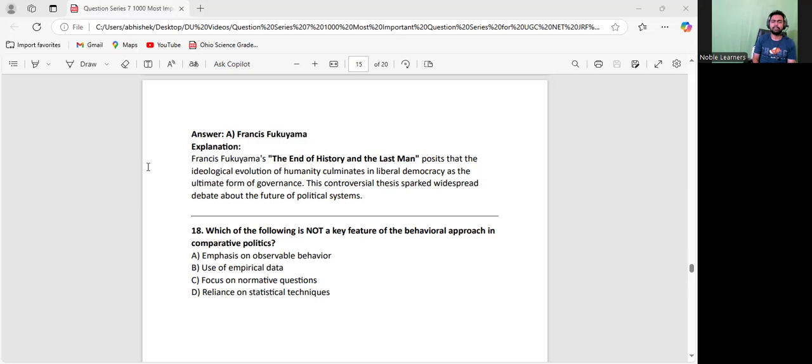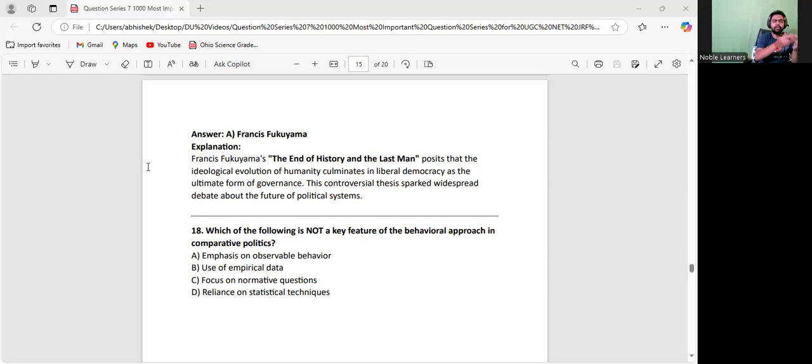I often give the example to our students: the empirical approach is all about detecting the disease, but the normative approach is all about prescribing the medicine by which that disease could be cured. So being a political scientist, you have to detect the disease. After that, you have to cure that disease too. You have to tell the medicine, how the society could be cured of a disease.